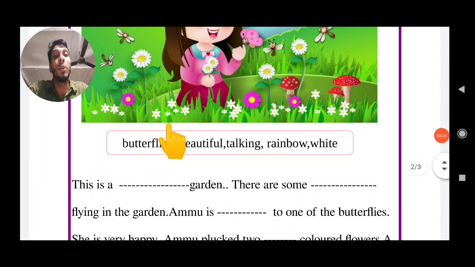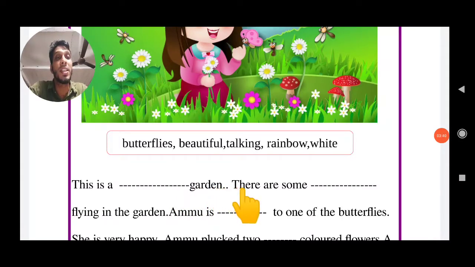Then how is the garden? This is a dash garden. Fill in the proper word. You can write the word beautiful. You write: this is a beautiful garden.